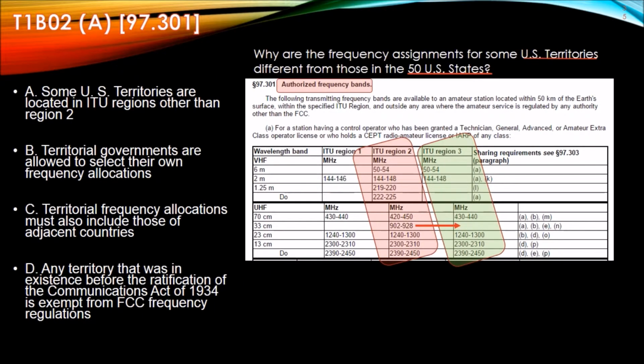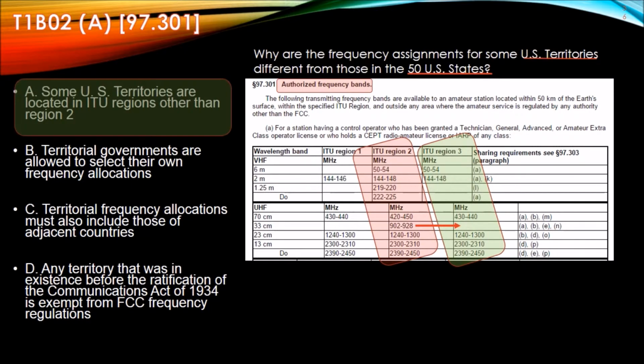So again, we look back at the band allocations and we see that there are differences between Region 2 and Region 3, making the answer to this question, some U.S. territories are located in ITU regions other than Region 2.